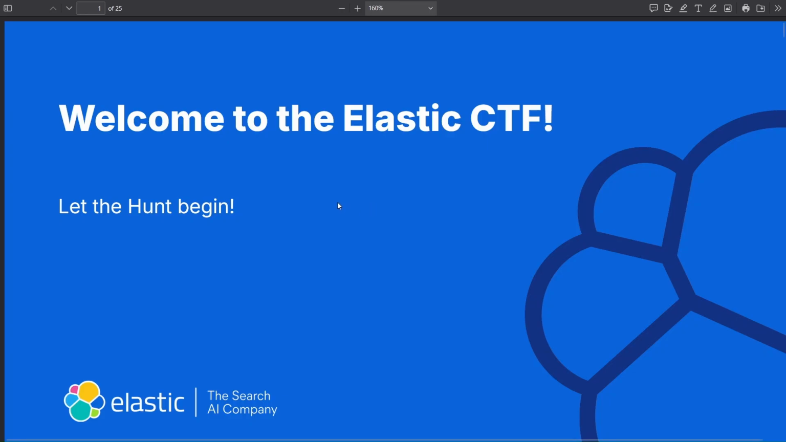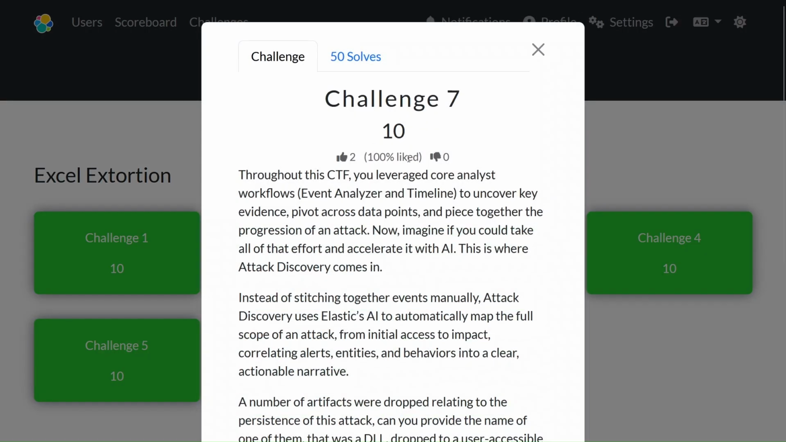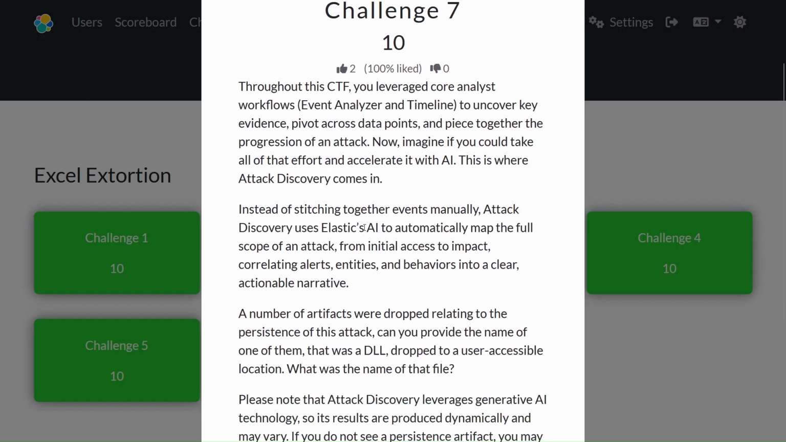Let the hunt begin. We are at the final challenge of the first scenario, which is Excel Extortion. Throughout this CTF, you have leveraged core analyst workflows like the event analyzer and timeline to uncover key evidence, pivot across different points, and piece together the progression of an attack. Now imagine if you could take all of that effort and accelerate it with AI. This is where attack discovery comes in.